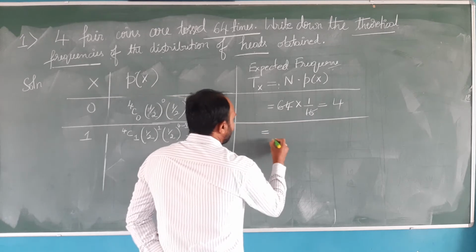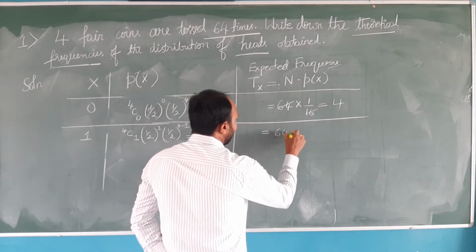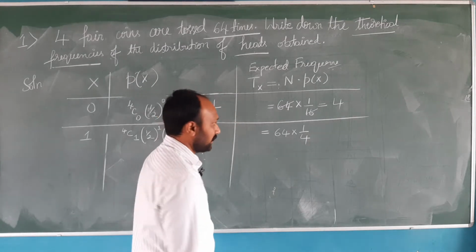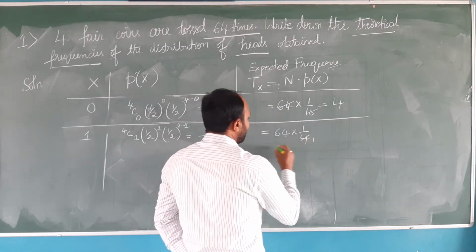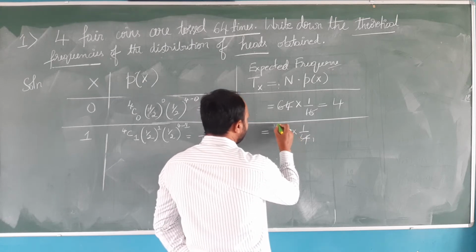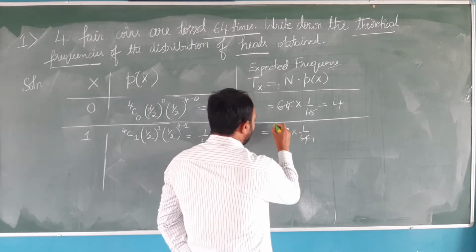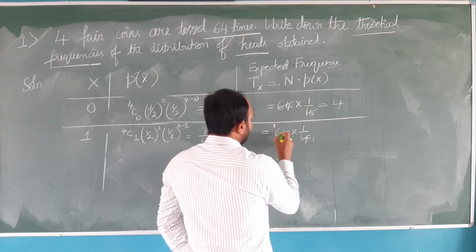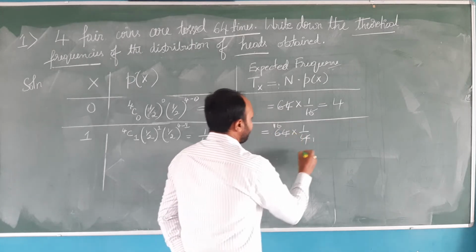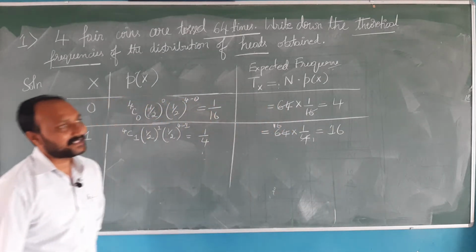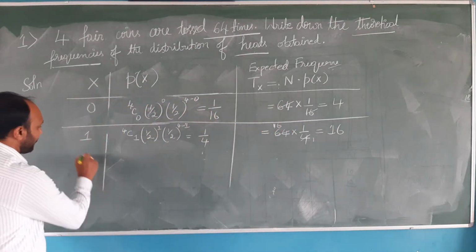So here 64, that is the N value, into 1 by 4. Okay, so what is 4 ones are? Again, 4 ones are 4, 4 8s are 32, 16 here, 4 6s are 24. So the answer is, the expected frequency is 16. 16 is the expected frequency.